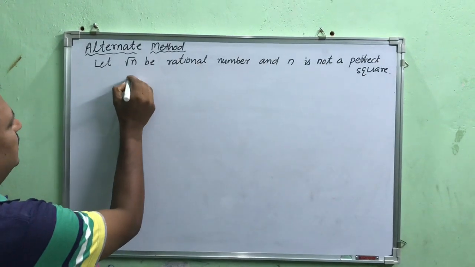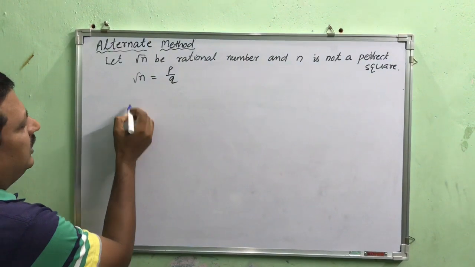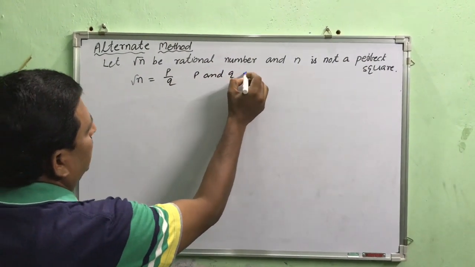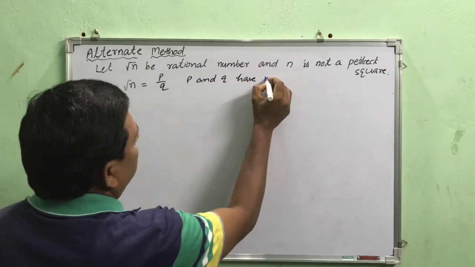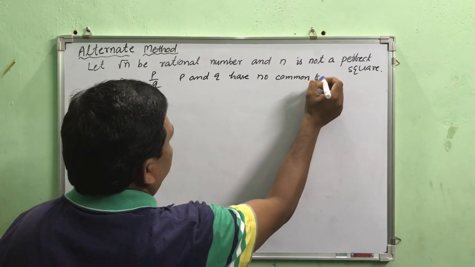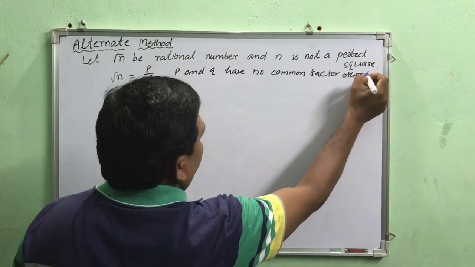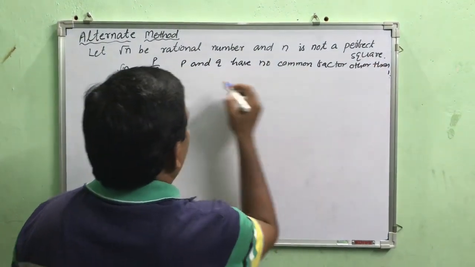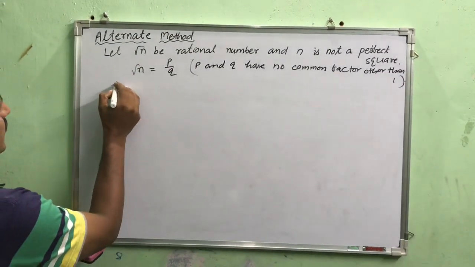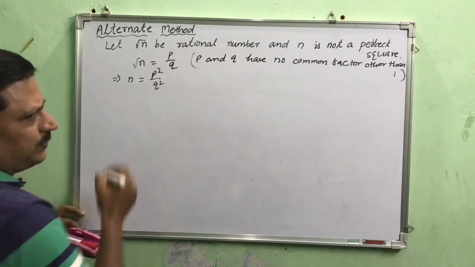As we have taken earlier, root n can be written as p by q, and p and q have no common factor other than 1. Now, what do we get? n equal to p square by q square.